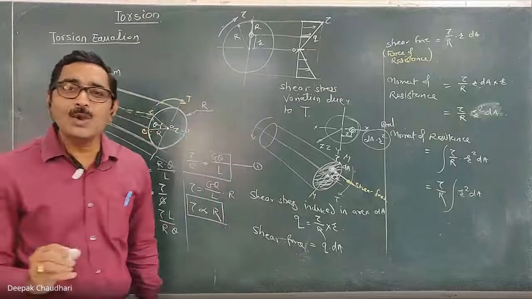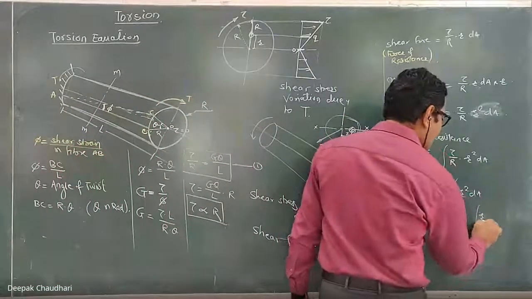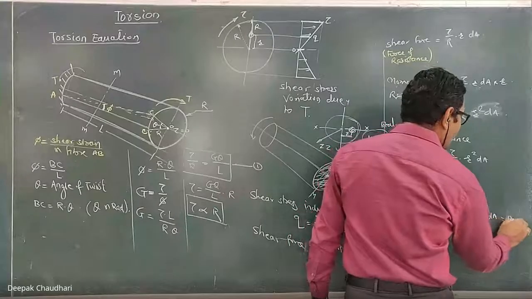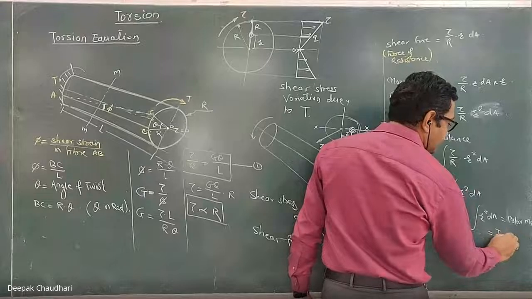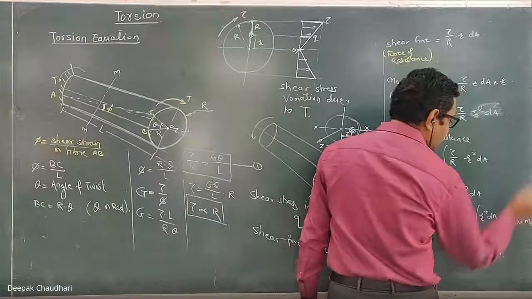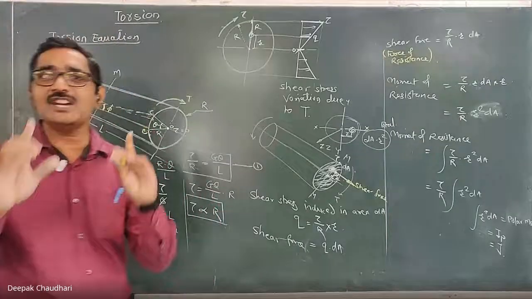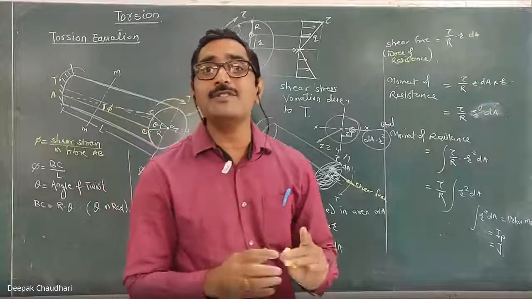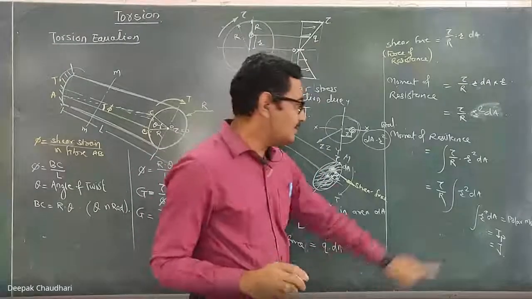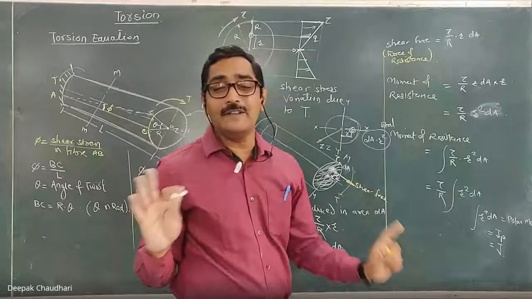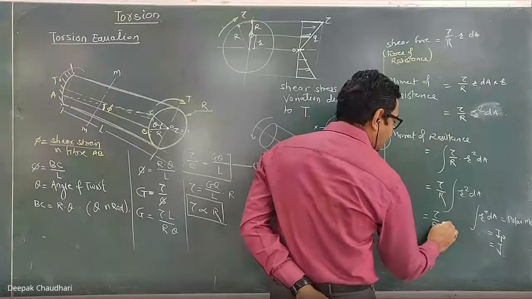So this integration of R square dA is the polar moment of inertia. You can denote it as I suffix P, or by capital J. It is the polar moment of inertia about an axis perpendicular to the cross section. If I denote it by J, it is tau upon R into J.